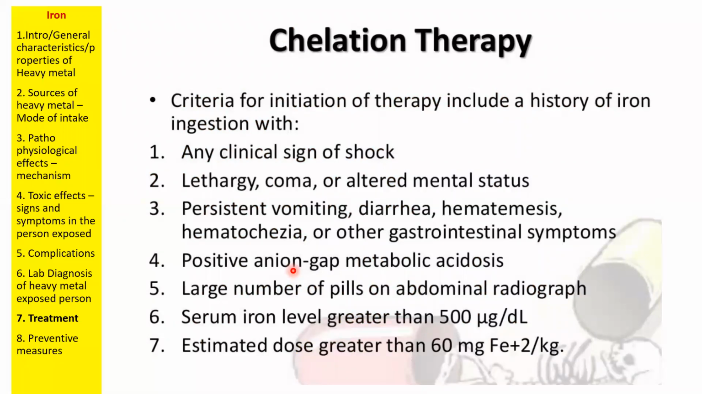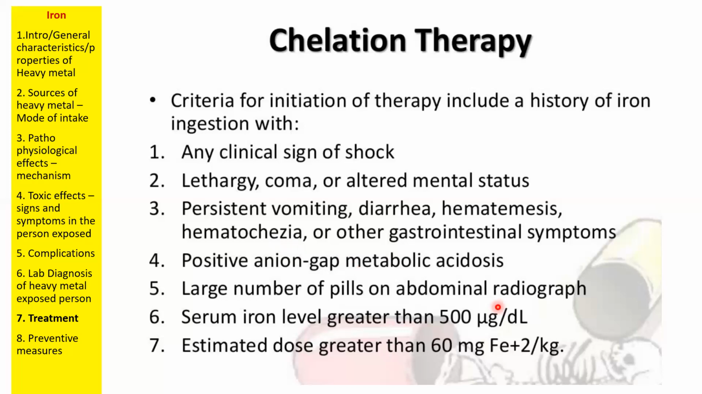So for which patients do we need to perform this chelation therapy? This chelation therapy should be performed in patients who have any clinical signs of shock, lethargy, coma, altered mental status, persistent vomiting, diarrhea, hematitis, or hematochia. Hematochia means brownish rashes on the skin. Because of iron toxicity, the iron will be deposited in the tissue, in the skin, and it will have brownish patches. So that is called hematochia. Then a positive anion gap metabolic acidosis, large number of piles on.